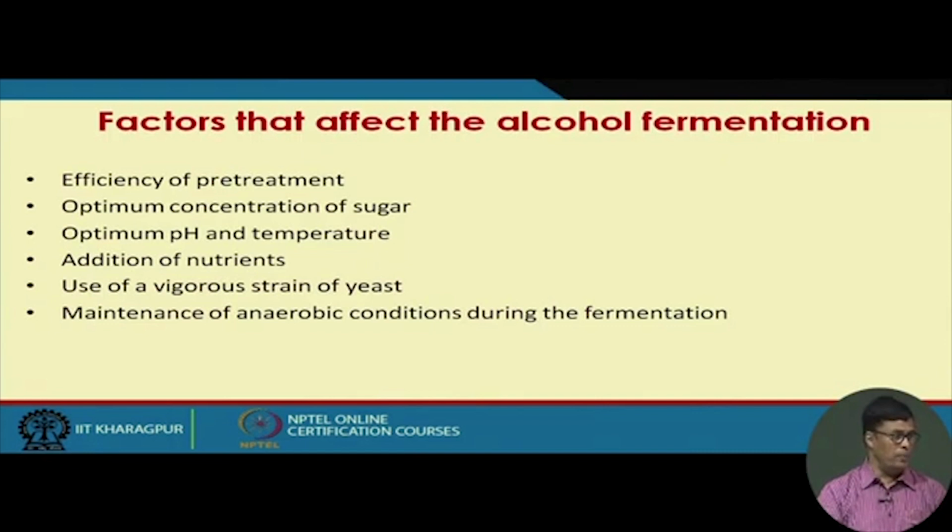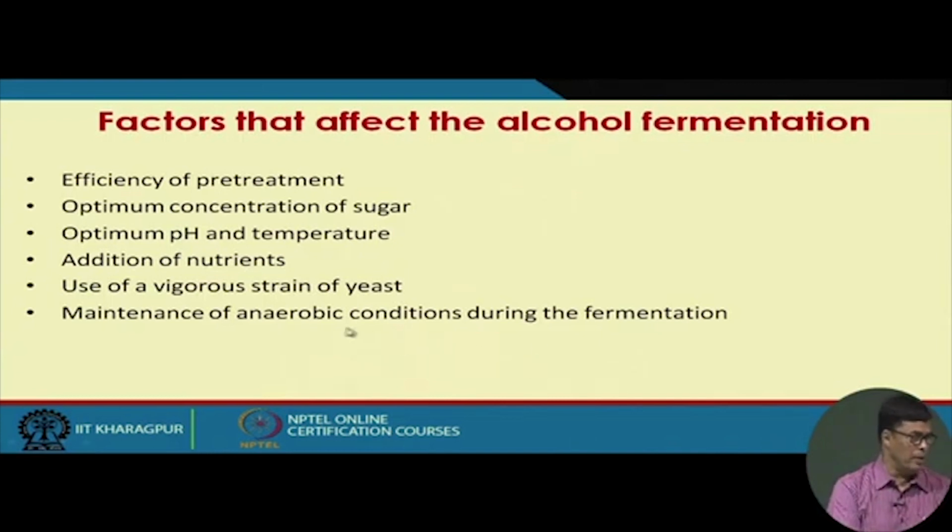Also, initially the yeast grows under aerobic conditions and produces cell mass. Under anaerobic conditions it produces alcohol. So, initially whatever dissolved oxygen is there will be used by the yeast cells for their growth and metabolism. Then as soon as that is consumed, the anaerobic condition prevails and it converts the sugar into alcohol.